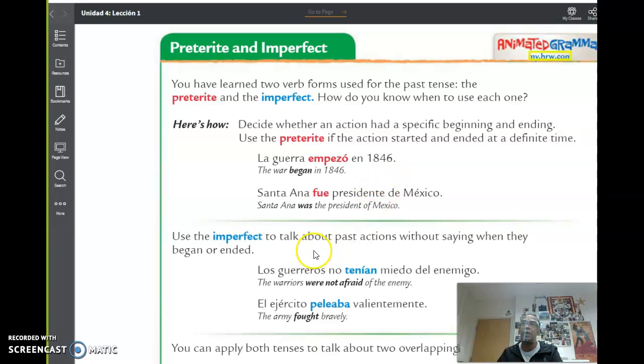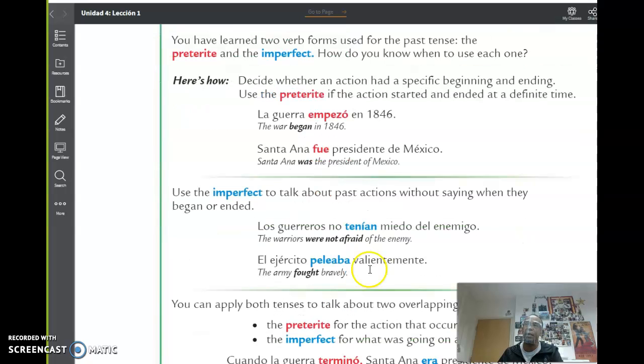He says here, use the imperfect to talk about past actions without saying when they began or ended. Los guerreros no tenían miedo del enemigo. The warriors were not afraid of the enemy. El ejército peleaba valientemente. The army fought bravely. That's what I mean. So here, there's no specific time. They're just describing things that happened. Therefore, you use the imperfect.